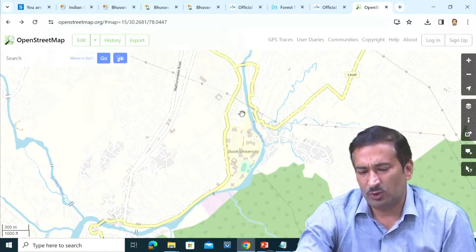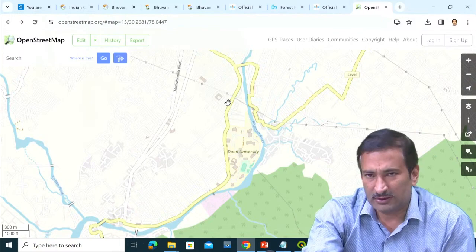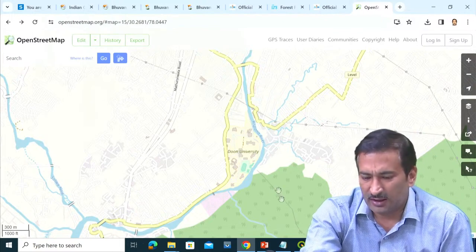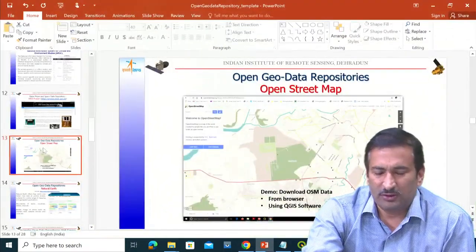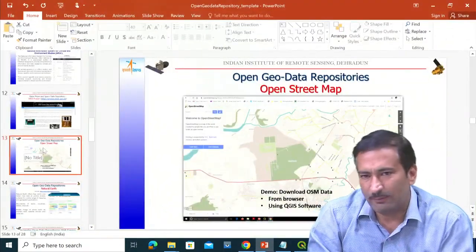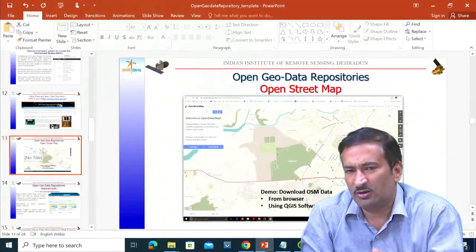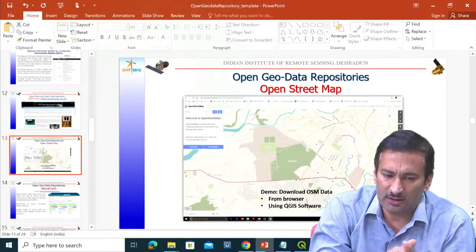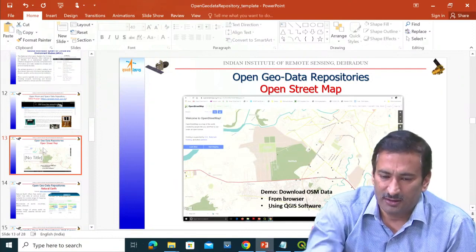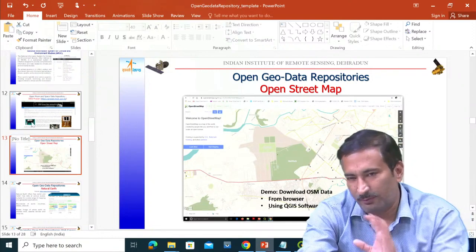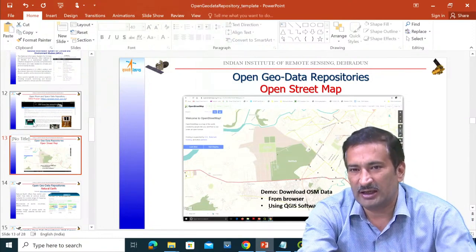Now I will just show you one more, in 2-3 minutes, another mechanism through which we try to access the data. As I was trying with that Bhuvan Geo portal, trying to see the data on that browser, it was not able to come up over there due to some parameter mismatch. Exact parameters you need to pass so that data can be visualized.